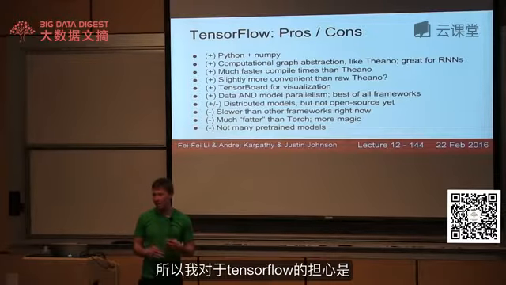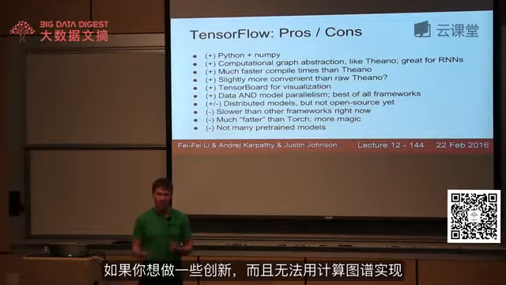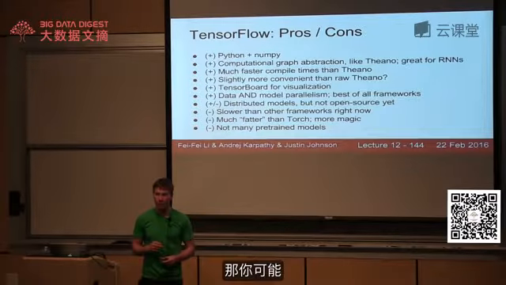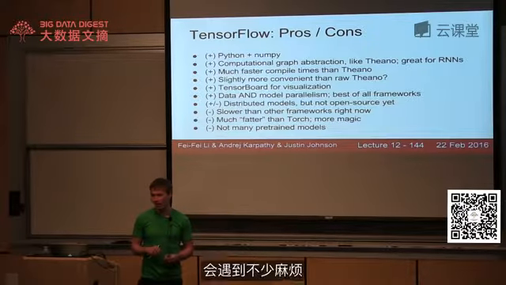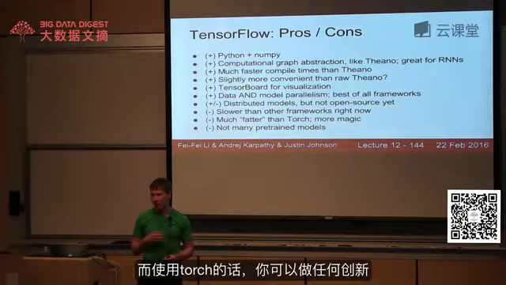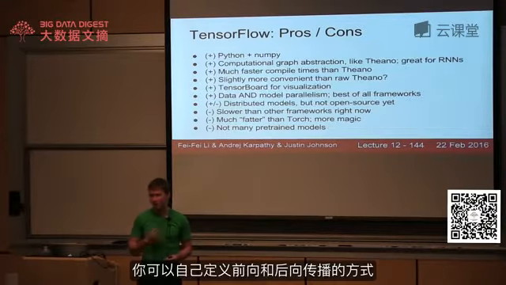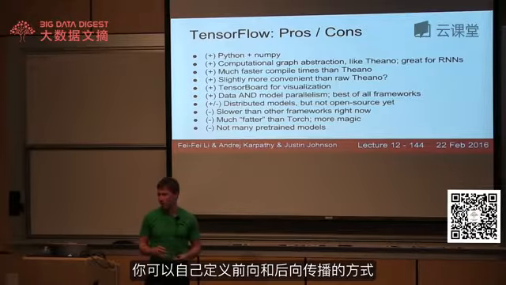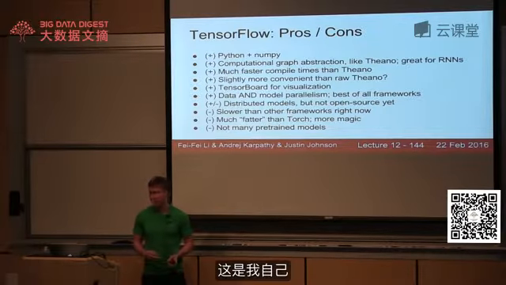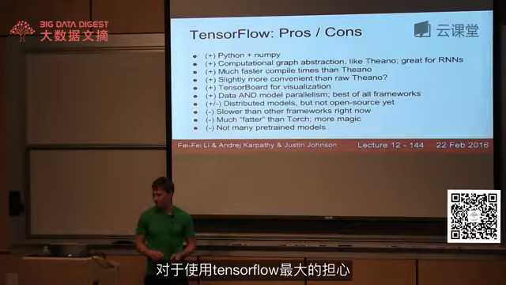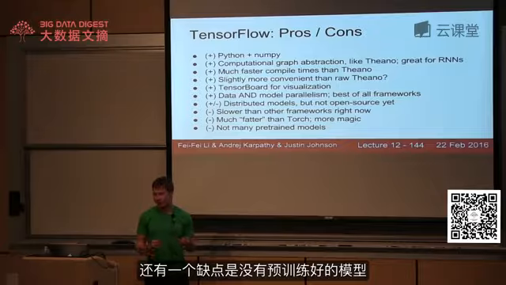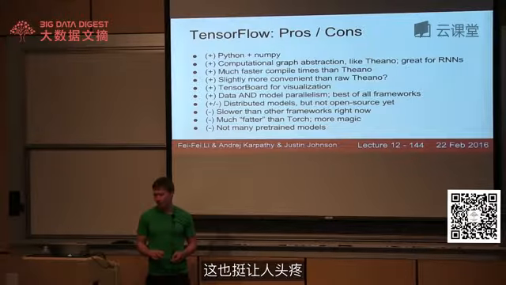So at least my fear about TensorFlow is that if you want to do some kind of crazy, weird imperative code, and you cannot easily work it into their computational graph abstraction, that seems like you could be in a lot of trouble. Where maybe in Torch, you can just write whatever imperative code you want inside the forward and backward passes of your own custom layers. But that seems like the biggest worrying point for me about working with TensorFlow in practice. Another kind of awkward thing is this lack of pre-trained models. So that's kind of gross.